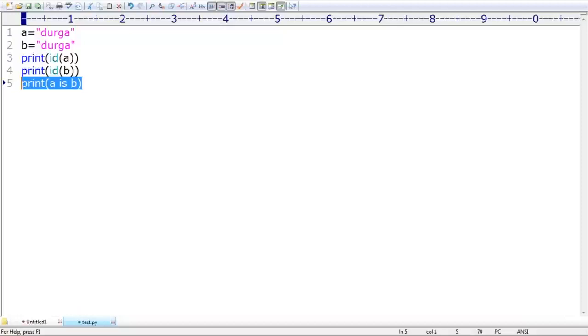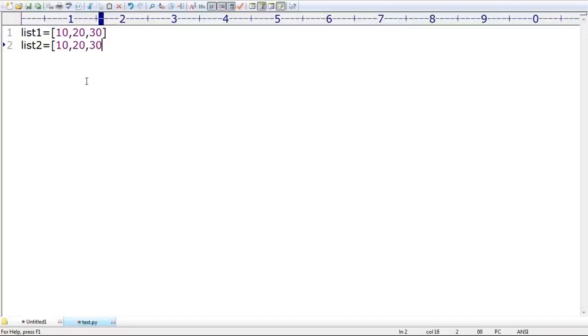Okay. Next, one more thing. What I want to do is one more small example to cover one more beautiful point. list1 is equal to 10, 20, 30. list2 is equal to 10, 20, 30. List objects are not immutable. Compulsorily, different objects by default will be created. Remember that.